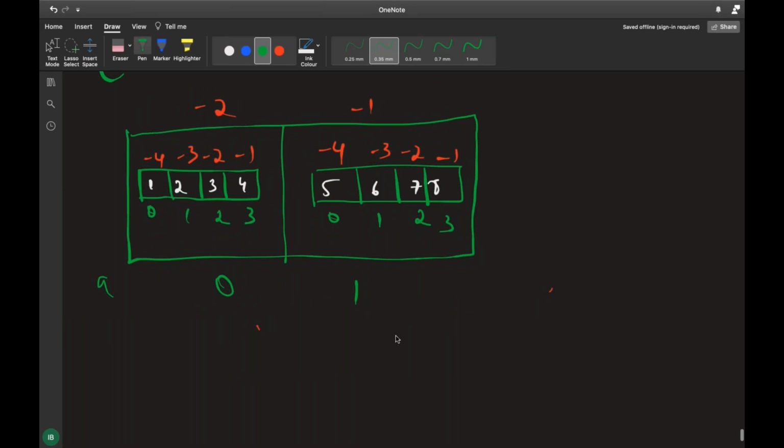And again, guys, if you need a clear picture on this, you need to watch the video on arrays, which is in the C language, and again in NumPy. You also need to watch the video on the slicing part, so that both combined, this is a mixture of that. Now you tell me the logic. If I want to get 2 and 3 and 6 and 7, how do I do it?